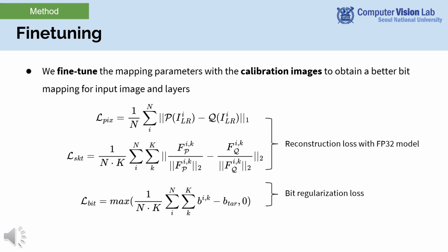Lastly, we noticed that calibrating the pre-trained model with the calibration images derives a decent initial point for the adaptive quantization network. Nevertheless, we fine-tune the mapping parameters with the calibration images to obtain a better bit mapping. The fine-tuning is done only with the LR images and without the ground truth HR image, using the reconstruction loss with the floating point model. And we also use a bit regularization loss. This process lets us find a bit mapping that achieves a better trade-off between accuracy and the complexity.